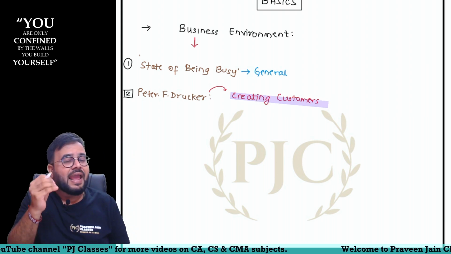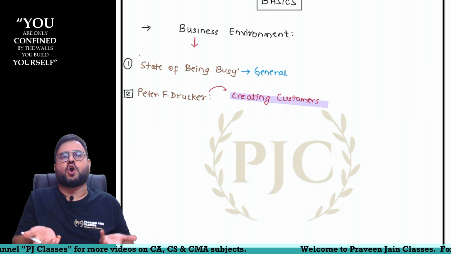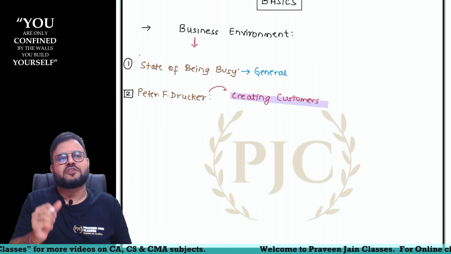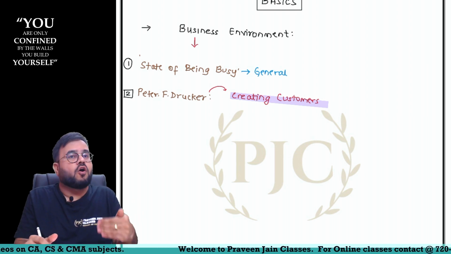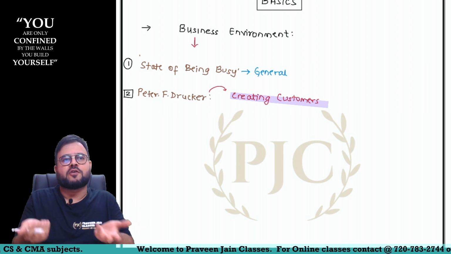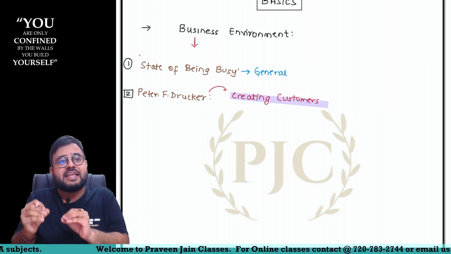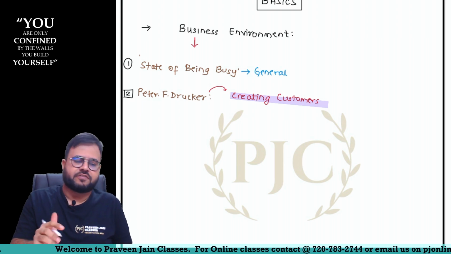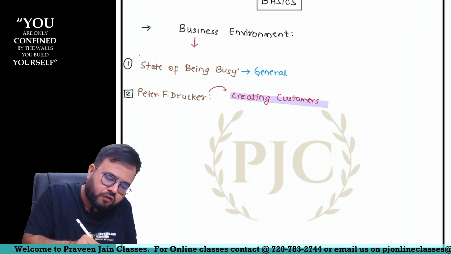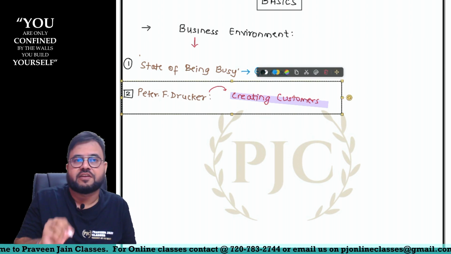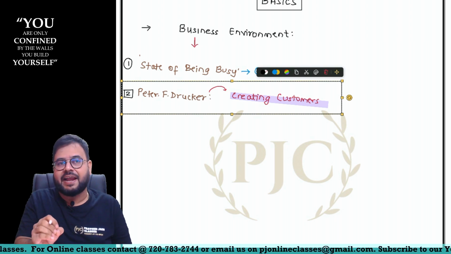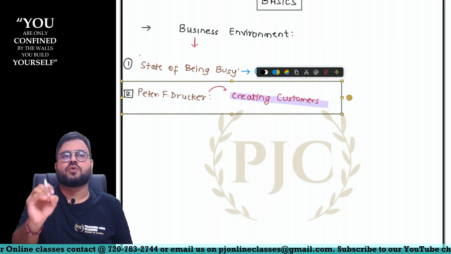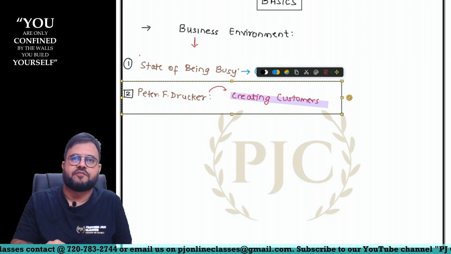Can I say, if you create customers, automatically what will happen? Profits will come. Obviously, and to sell that product or service, what will you do? Input, process, output you will do. Everything gets covered in this particular point. We should also remember this as a definition. So, what is business? Can I say the very idea of doing business is to create customers? That is one point which you should remember.